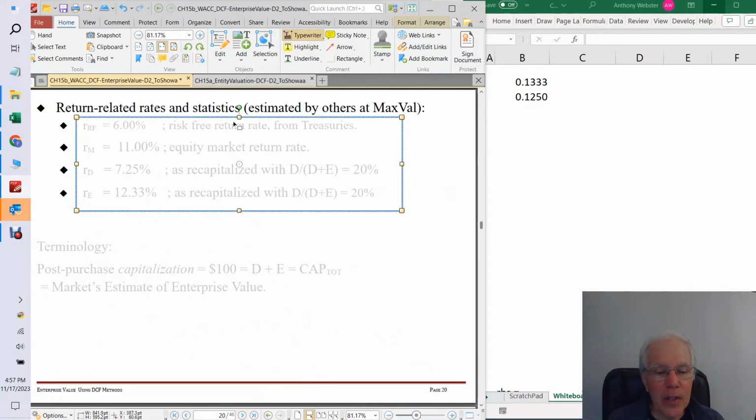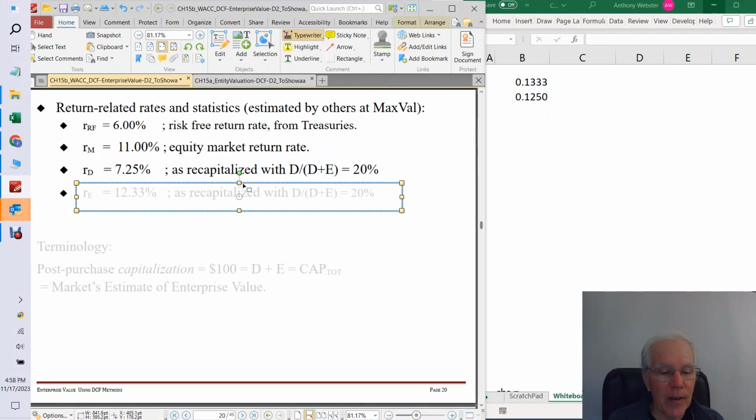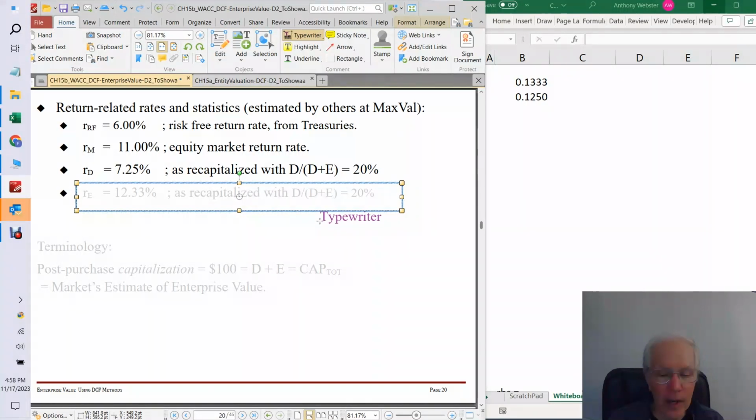All right, let's see some other things we'll need to know here. Of course, as interns going into this firm for our first day, we're told the risk-free rate at the current time, we're told the stock market return rate, and we know that after the firm is bought by us and it has some debt, the interest rate, the pre-tax cost of debt capital, will be 7.25%.